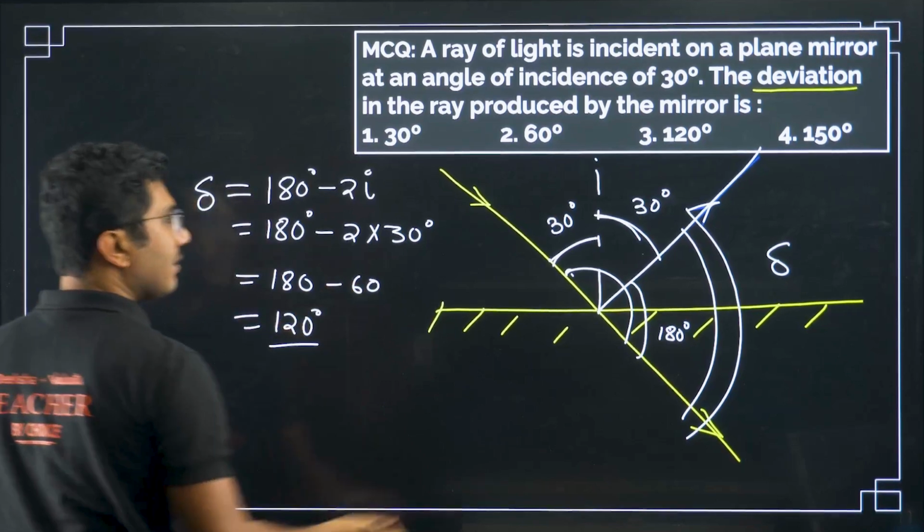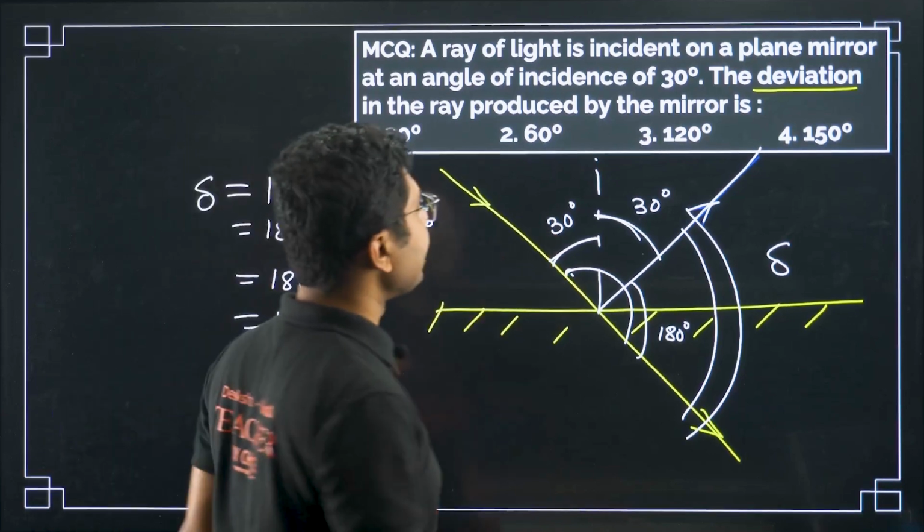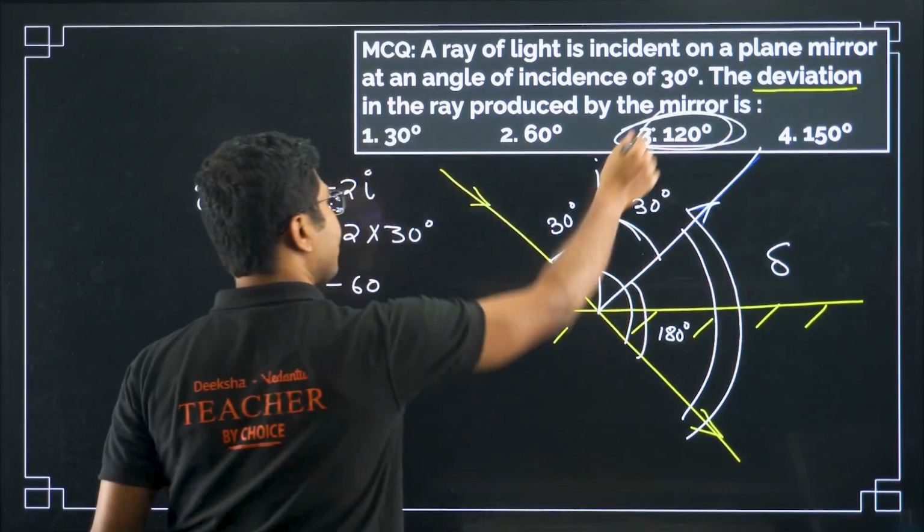Now don't get confused with this angle. This is not the angle of incidence. Angle of incidence is always measured from the normal. So correct answer in this case is option 3.